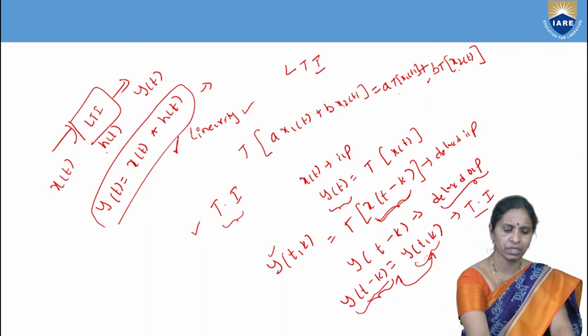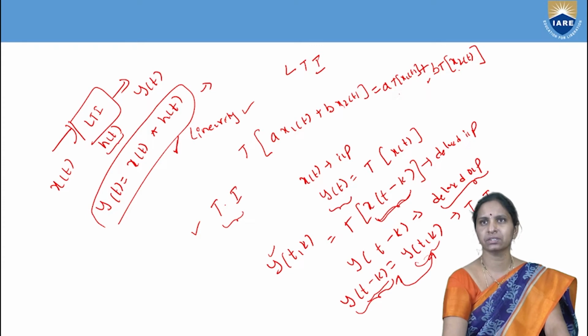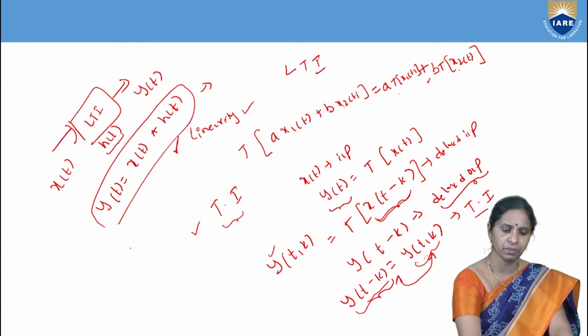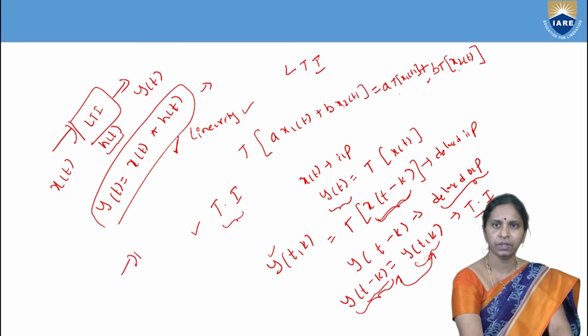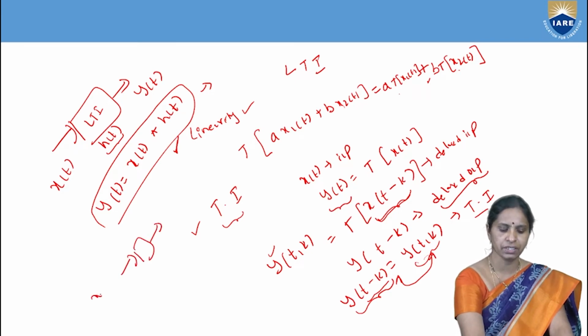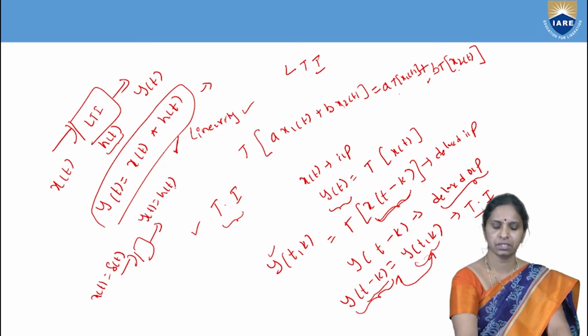Now, h of t is called the impulse response of the system. What is the impulse response of the system? If the input to the system is an impulse input, then the response of the system is called the impulse response.